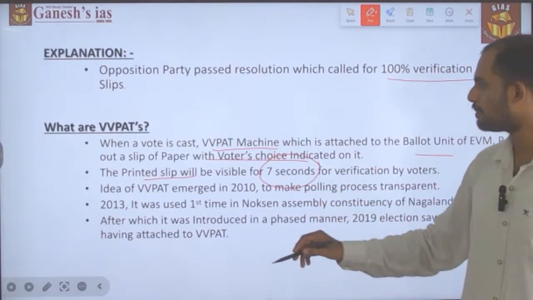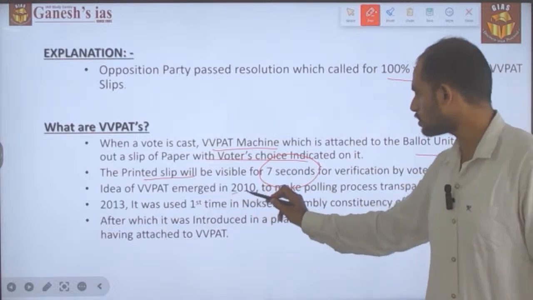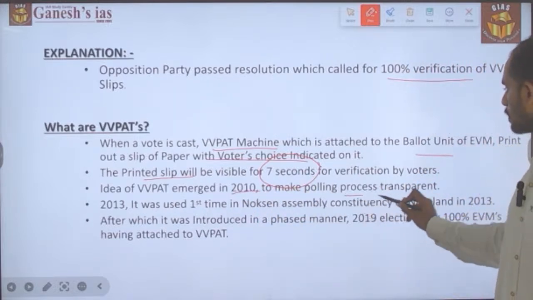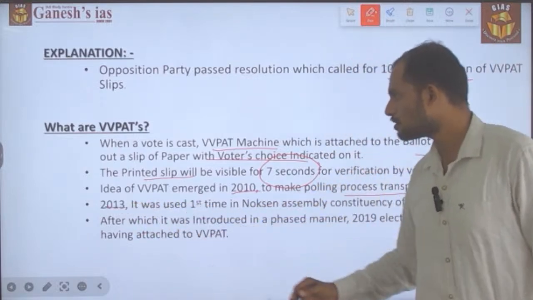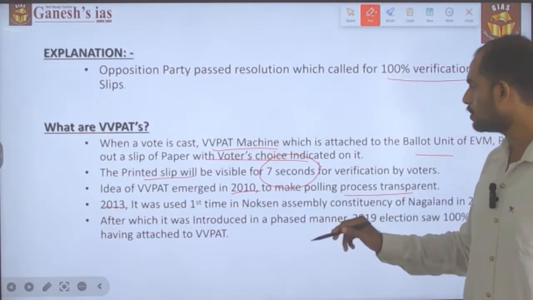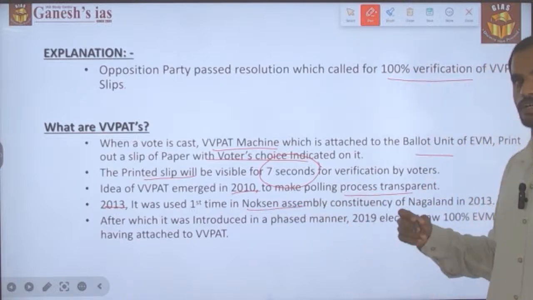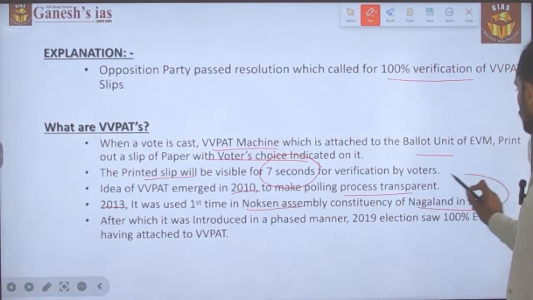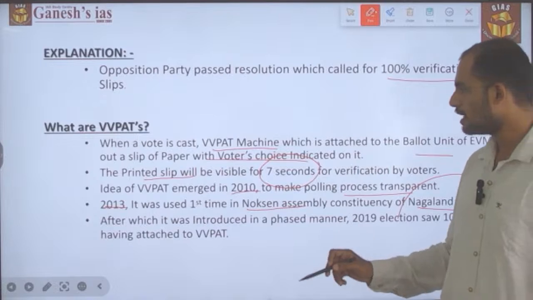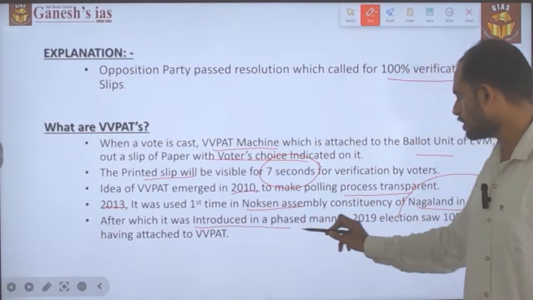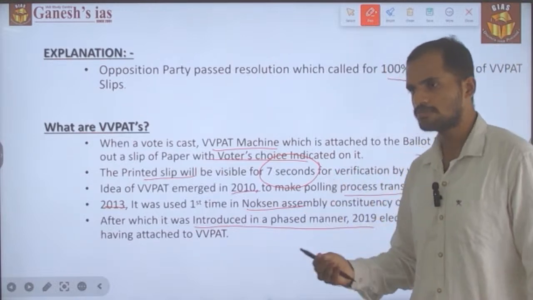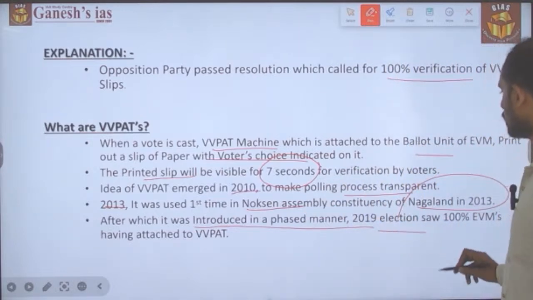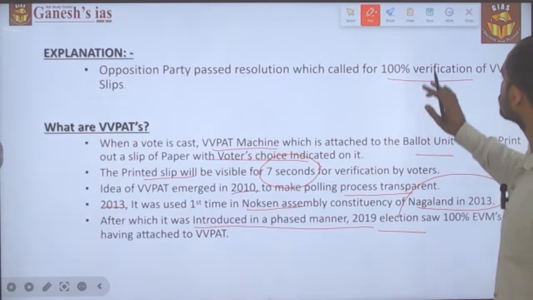The idea of the VVPAT first emerged in 2010 to make the polling process more transparent. In 2013 it was first introduced in the Noksen Assembly constituency in Nagaland. After it was introduced in a phased manner, it was implemented in a full-fledged manner in the 2019 Lok Sabha election.